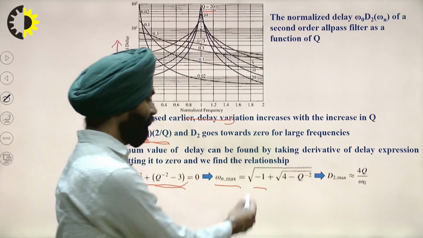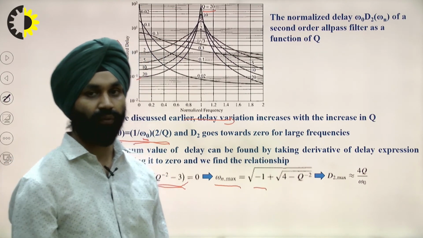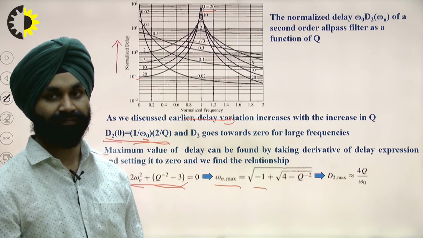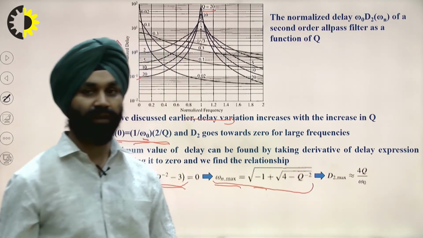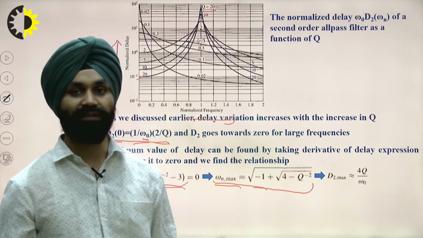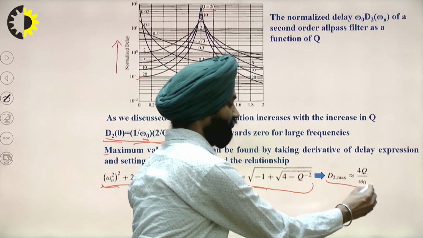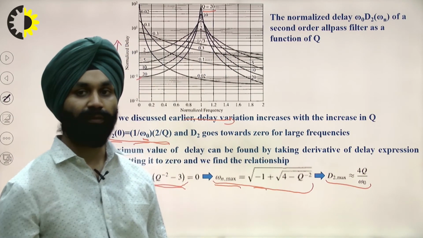So this gives omega n maximum equal to the square root of minus 1 plus the square root of 4 minus 2 over q squared. If we have the value of q and we put it in the delay, we can find out the maximum delay which occurs for a second order filter. So the maximum delay for a second order filter is 4q by omega naught.